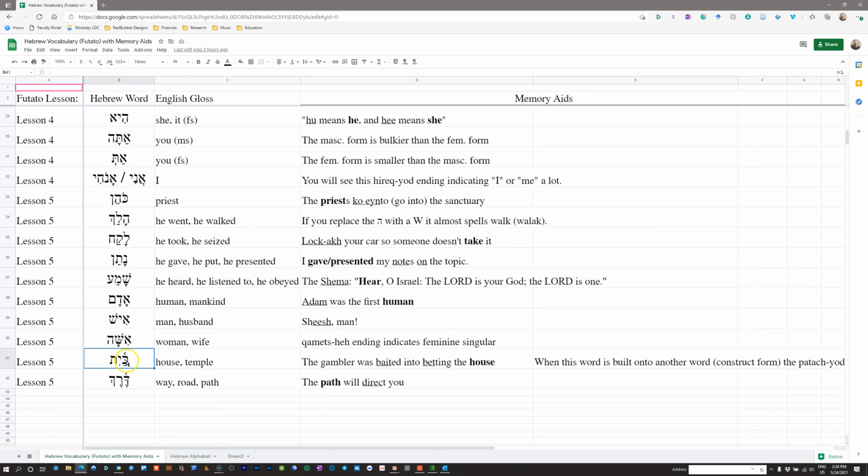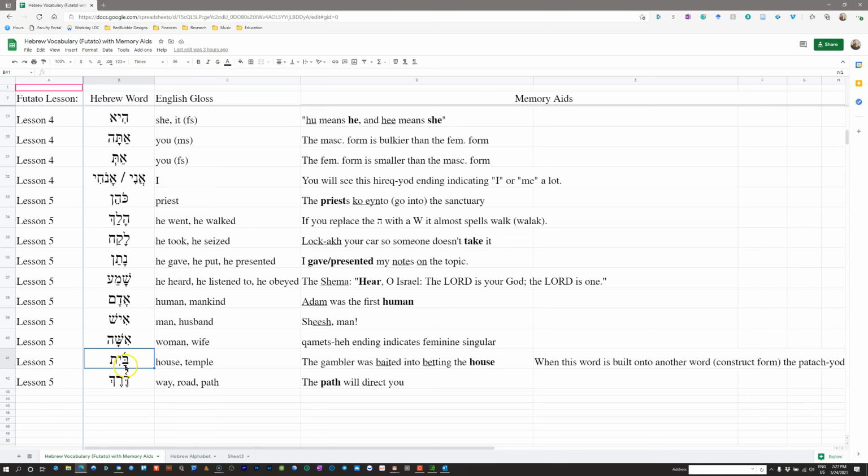Okay, and so this arrow on top of a letter with a patach, followed by a yod and a hirik, we sometimes refer to this as a Hebrew diphthong. A diphthong is basically two vowel sounds together that form one syllable. So we don't want to pronounce this as ba-yit, keeping two syllables.